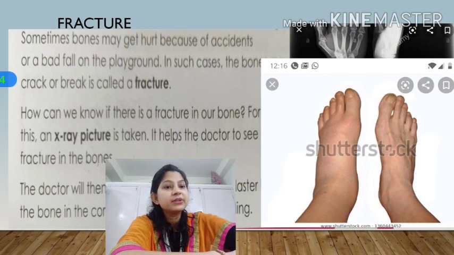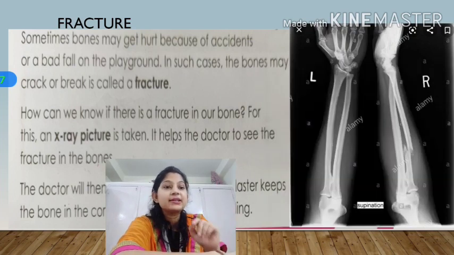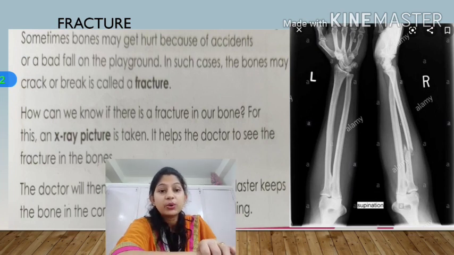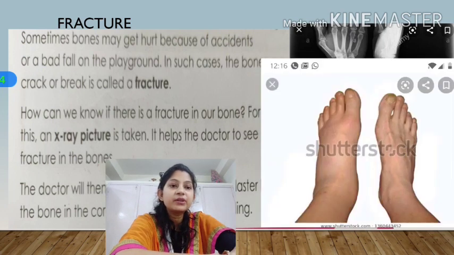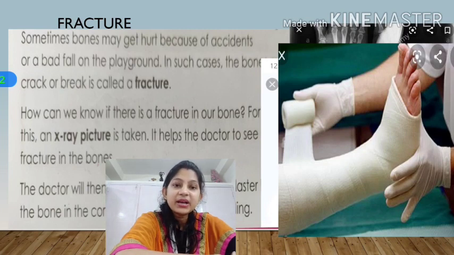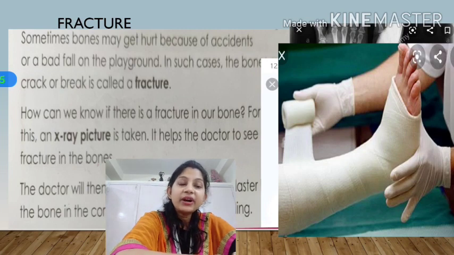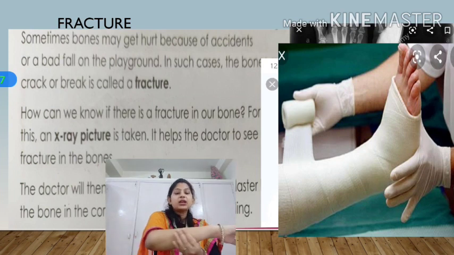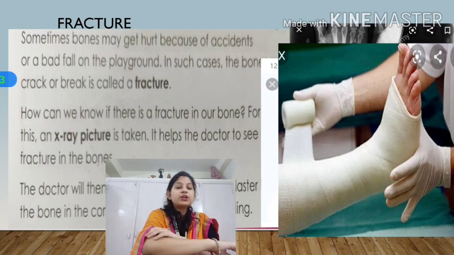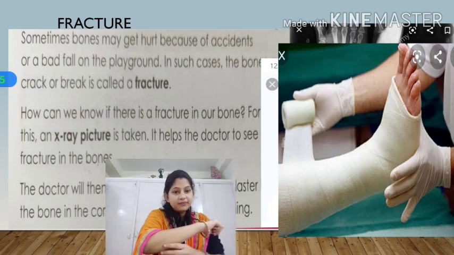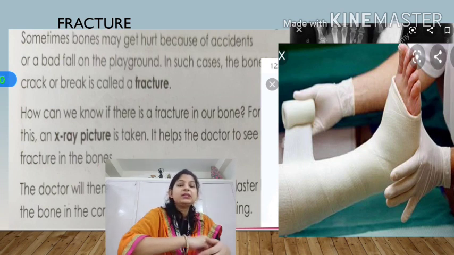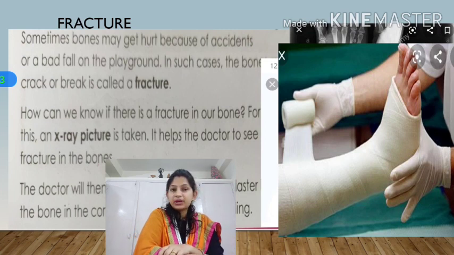And when the X-ray comes, student, he will analyze it and say, okay, this was the reason you were having so much swelling in that particular part. And then he will apply a bandage, a plaster bandage or plaster cast, it is called, okay? And why does he do that? Because he will make that portion unmovable. You are not supposed to move your hand, and if the plaster is tightly packed and proper, the bones heal by themselves, okay? But the condition is that there should not be movement.